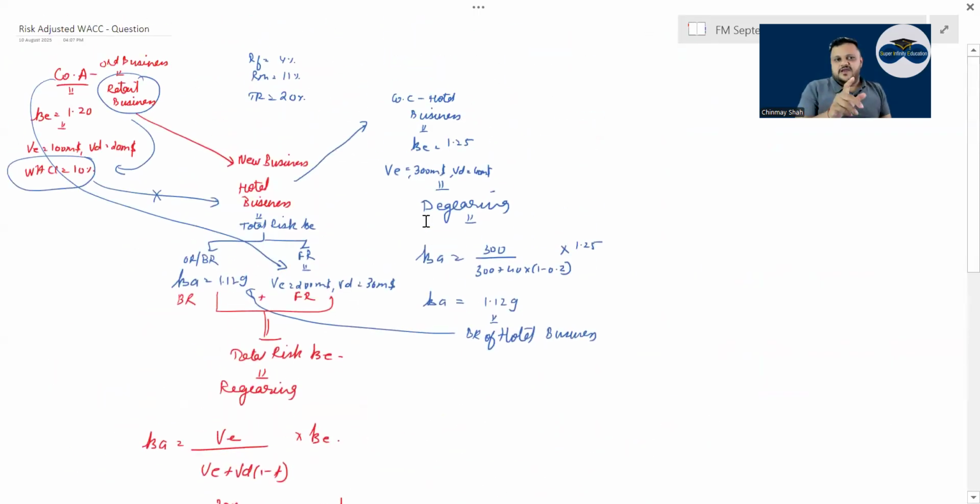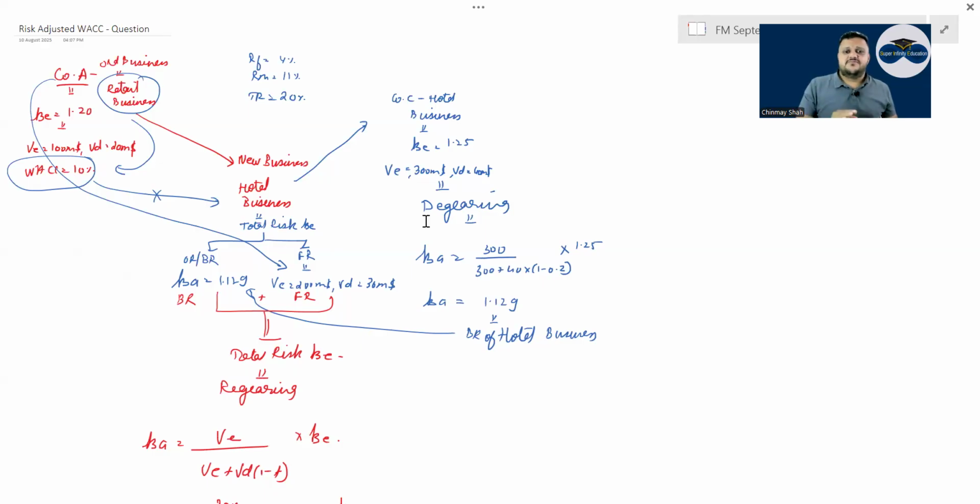Company A is in the business of retail. It wants a new business, a hotel business. Correct? It wants to start this business. So the existing WACC cannot be used because the first condition, of both businesses being the same for usage of WACC, is not fulfilled. Hence, for the new hotel business, you find a proxy company which is already in the hotel business. The beta equity and VE, VD of the hotel business are given to you.